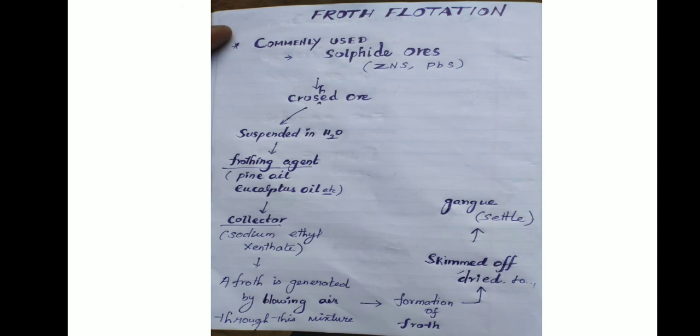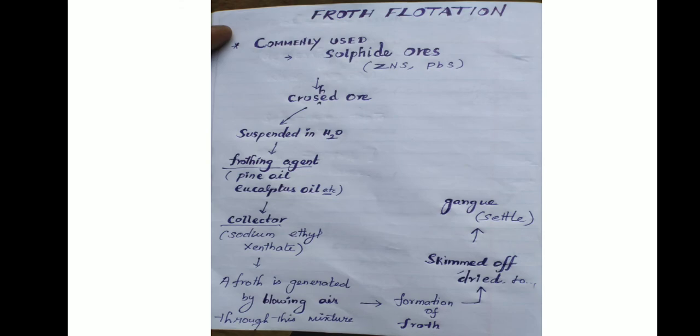This method is commonly used to concentrate sulfide ores such as galena, zinc blende. Galena means PbS, ZnS means zinc blende, etc. In this method, the metallic ore particles which are preferably wetted by the oil can be separated from gangue. This is the procedure. The crushed ore is suspended in water and mixed with frothing agents such as pine oil or eucalyptus oil, etc. A small quantity of sodium ethyl xanthate, which acts as a collector, is also added.